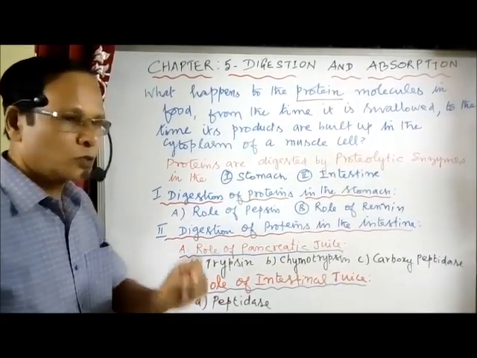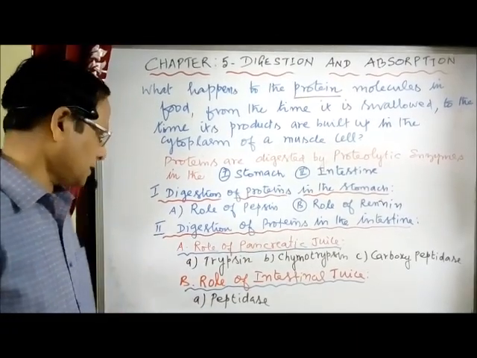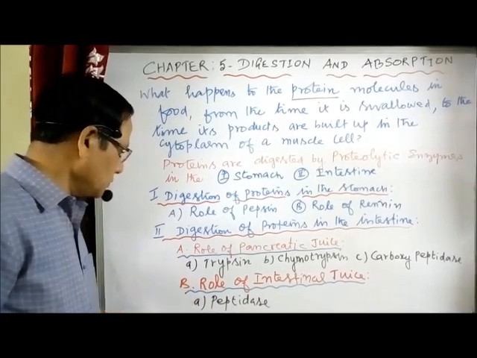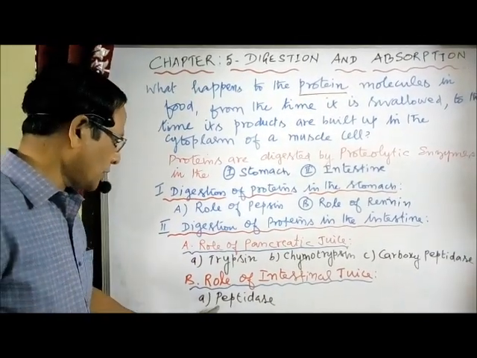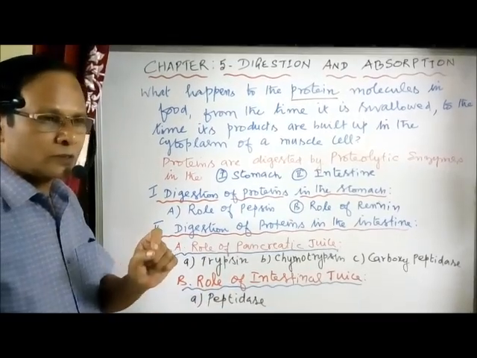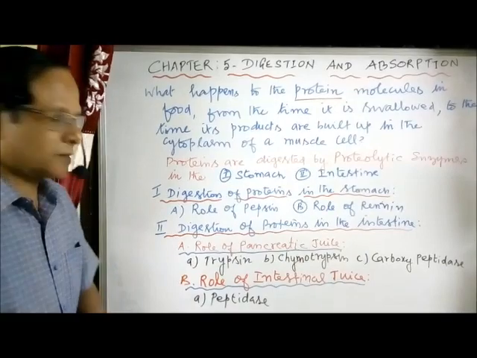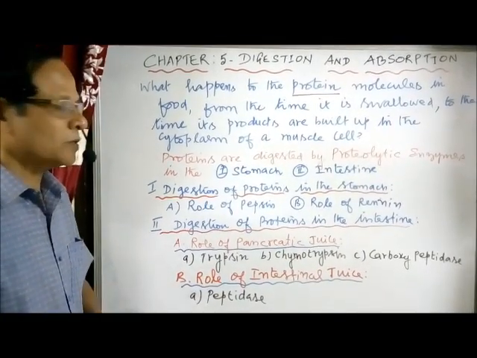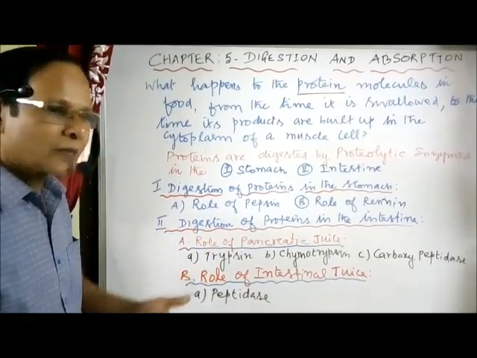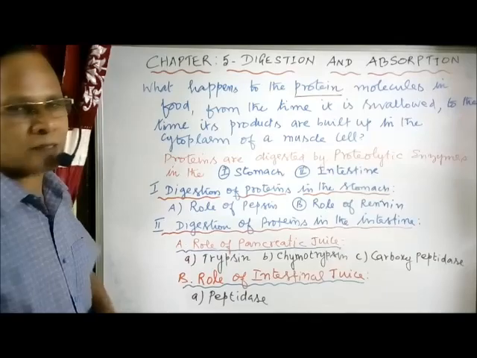You have to write one or two lines for each one. What is the role of trypsin? What is the role of chymotrypsin, etc. The second one, role of intestinal juice. In the intestinal juice, only one enzyme is present: the peptidases. What is the role of peptidase? Only one equation. Peptidase acts on di- and tripeptides, releasing amino acids. The equation you can find in the book. So don't write simply as I am writing here; you have to collect the answer. These are all the things to be added when a question arises like that.